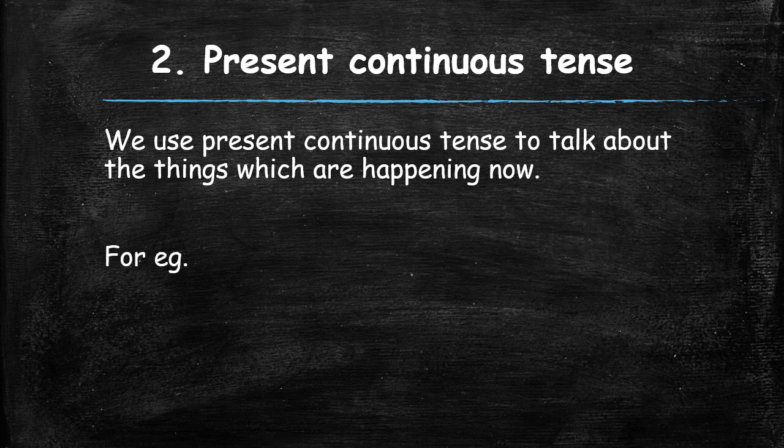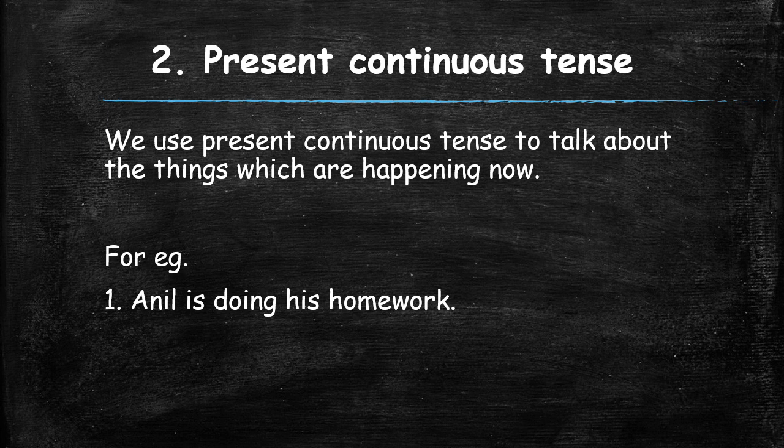For example, first sentence, Anil is doing his homework. Now, in this sentence, the action is doing, that is being done by Anil. So, is doing is the verb. It is in the present tense, but it is in the present continuous tense. That means it is happening currently.